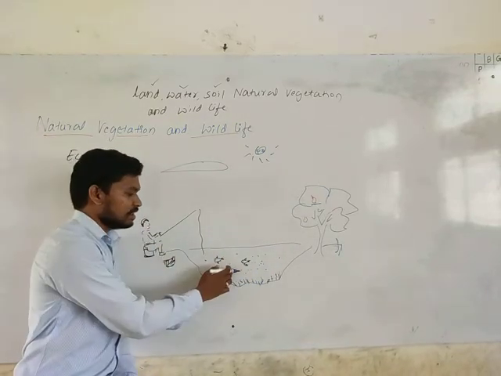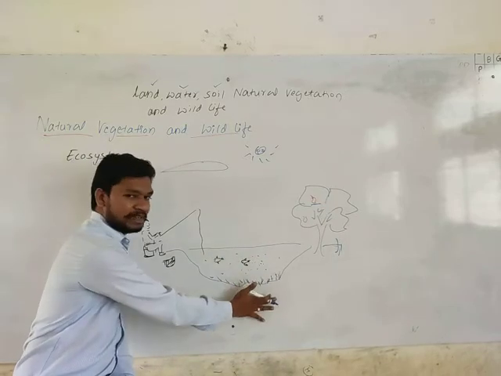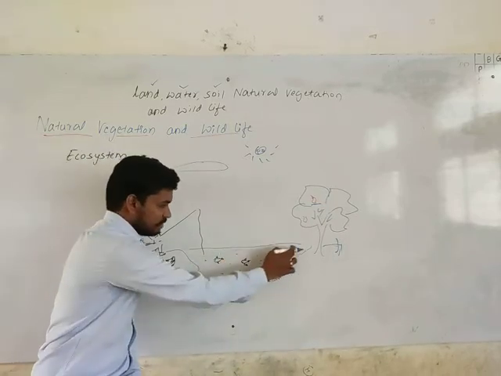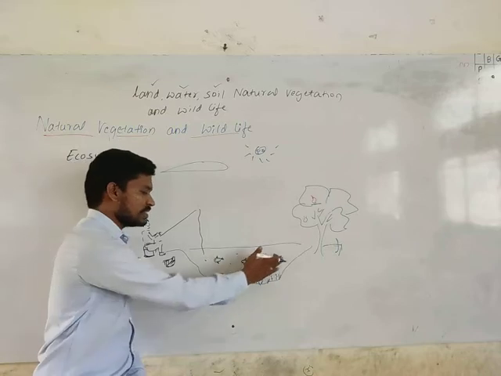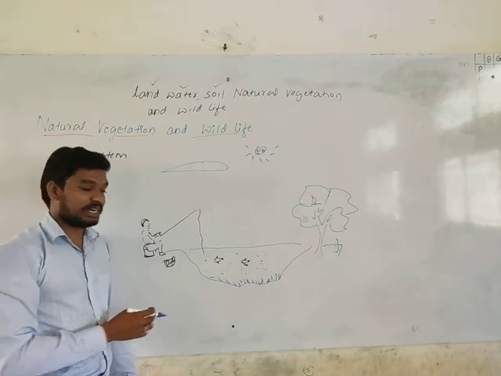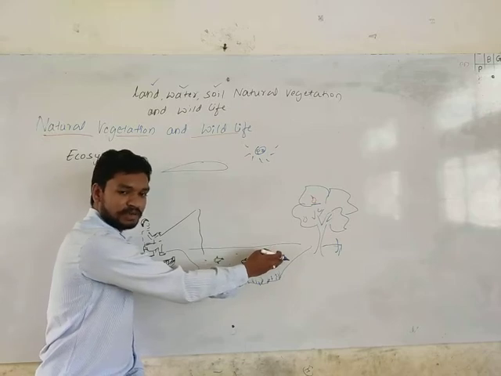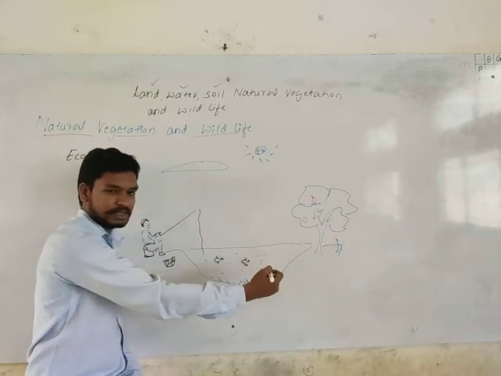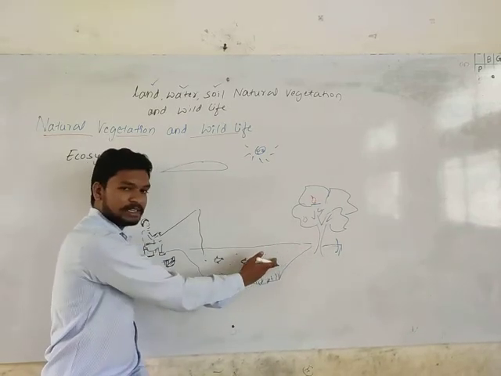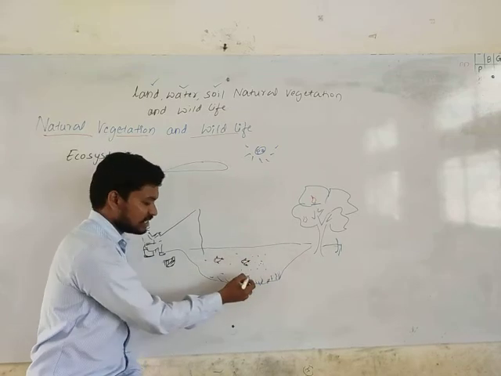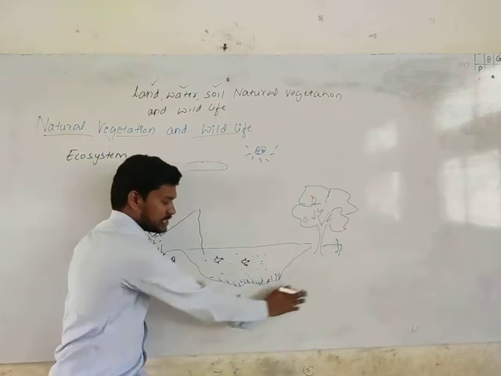Now the non-living environment. Here, it's water. Without water, fish cannot live. As well as it is connected with this water, it interacts with these non-living things. What is the natural environment? The water is a non-living thing. The insects are living things. This whole earth is a non-living thing.